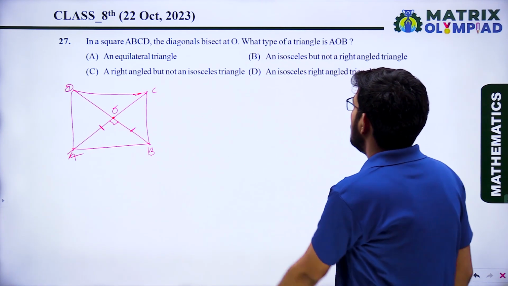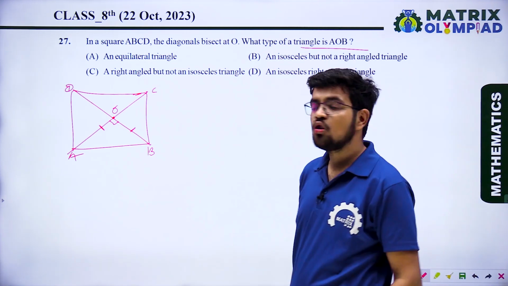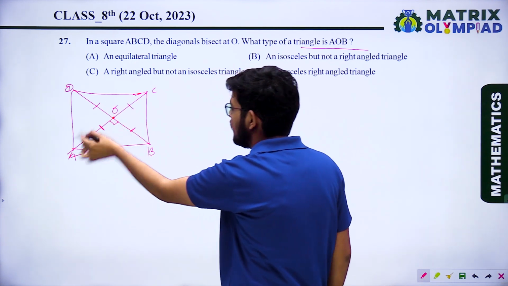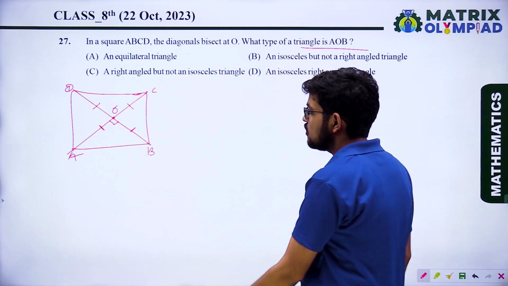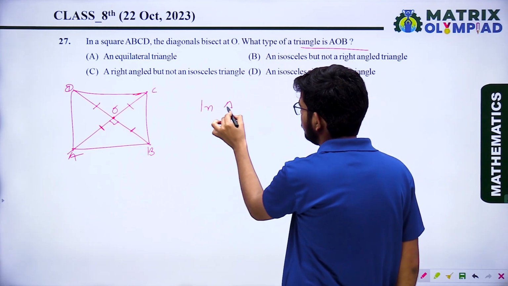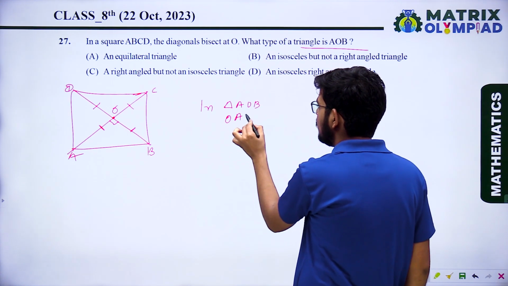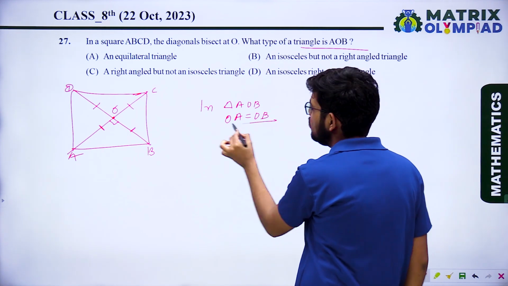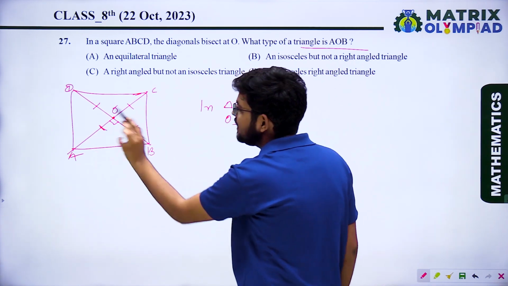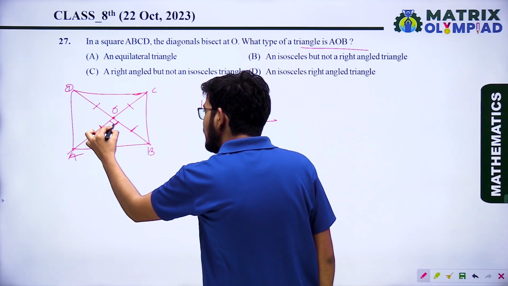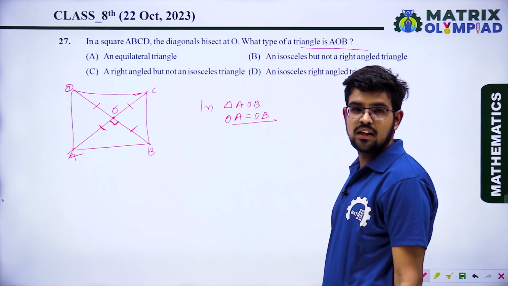So it is asking what type of triangle AOB is. All diagonals are equal and half of the diagonals where they intersect are also equal. So in triangle AOB, OA equal to OB. Yes or no? It means it is an isosceles triangle and the angle between the equal sides is also a right angle.